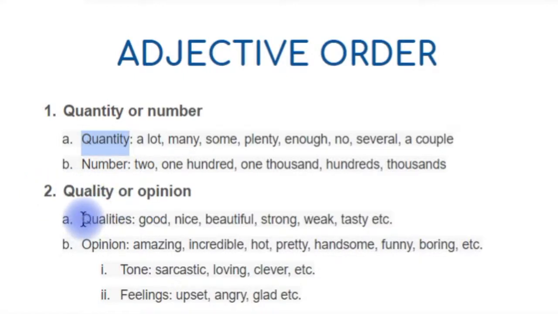Second category: quality or opinion. Qualities could be good, nice, beautiful, strong, weak, tasty, etc. Opinion: amazing, incredible, hot, pretty, handsome, funny. Sometimes a quality or opinion is, and this is why they are in the same category, because you don't know exactly what's a quality and what's an opinion, like sarcastic or loving, clever, or upset. Upset could be your opinion, it could be the real quality.